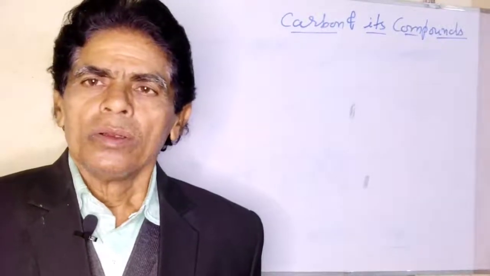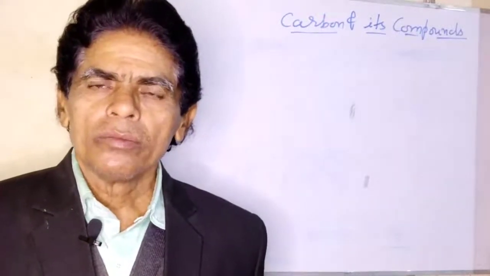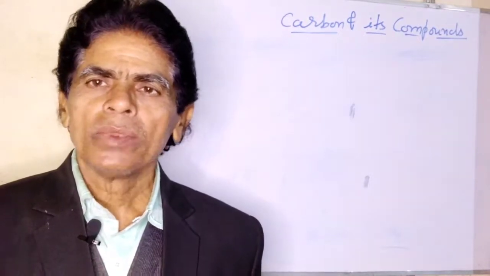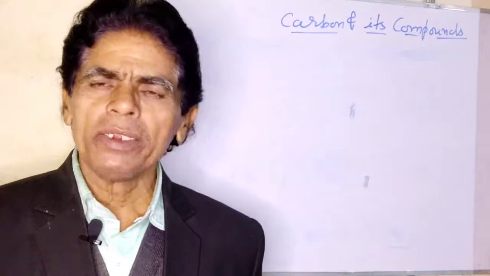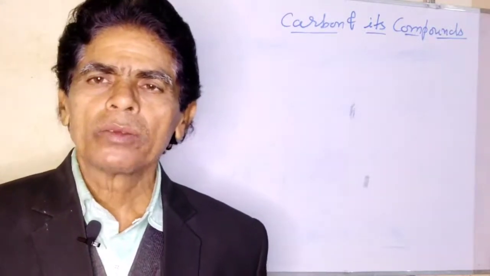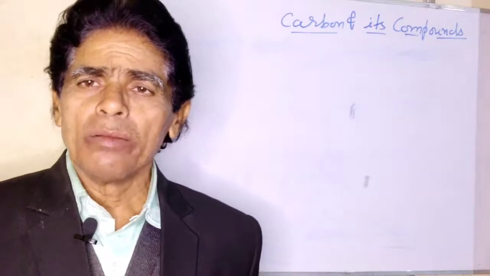Today we have to study about the versatile nature of carbon. Carbon is a very simple inorganic element, means non-metallic element.